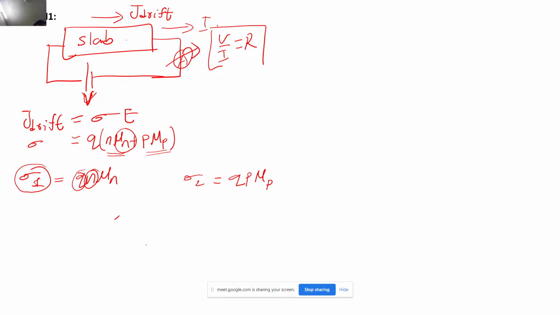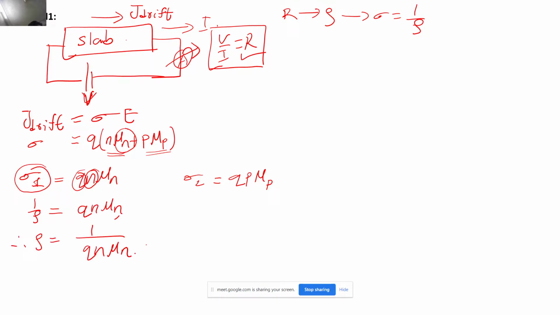So I know the resistance now and I want to calculate the conductivity. From resistance I will go to the resistivity, and by taking 1 upon resistivity I will get the conductivity, right? So sigma is 1 upon rho, which is nothing but q n mu n. Hence rho will be equal to 1 upon q n mu n, correct? Now I just want to relate resistance and resistivity.